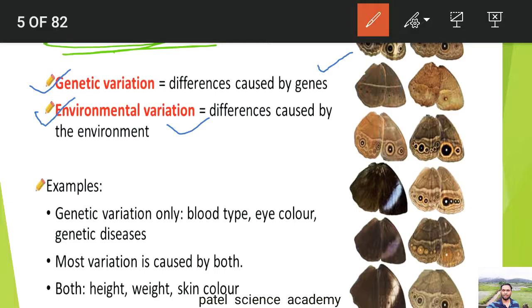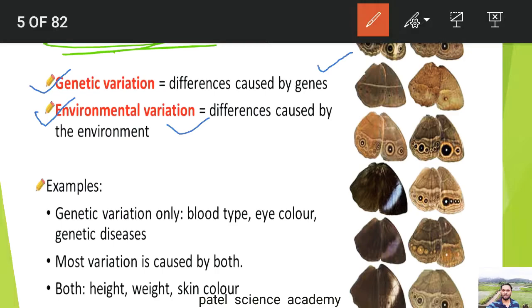If the shape of your nose does not resemble your parents, both parents, if your nose is not alike your parents', then this is an example of variation. So whatever character you have in your body which is not similar to your parents, that character is called a variation character. So it is because of the variation.